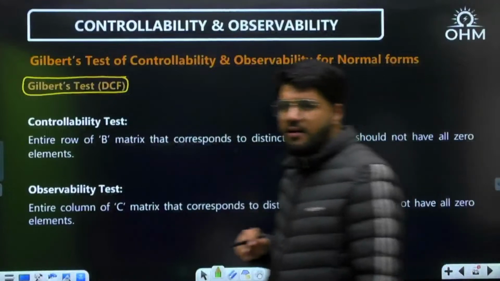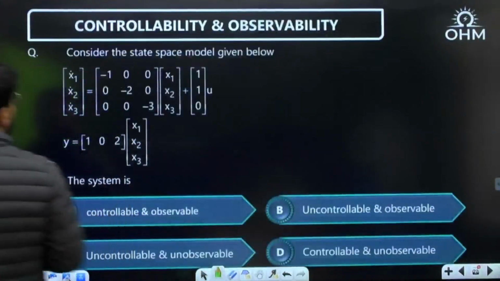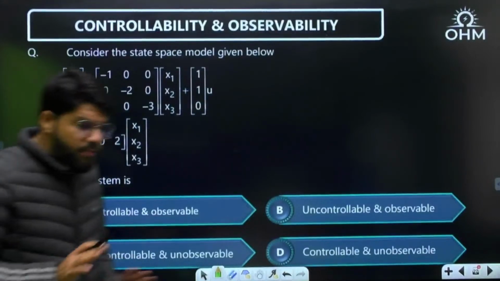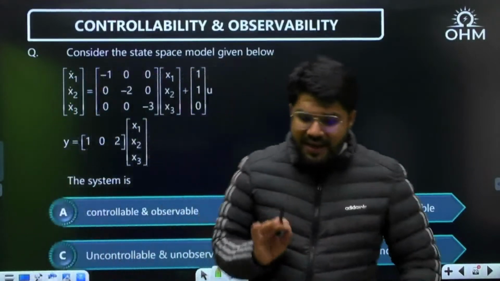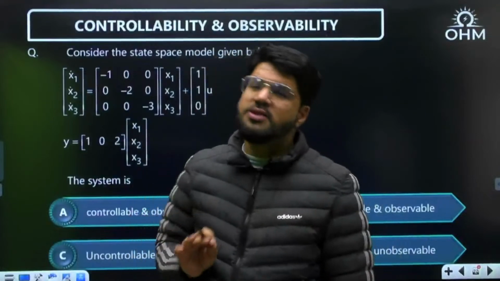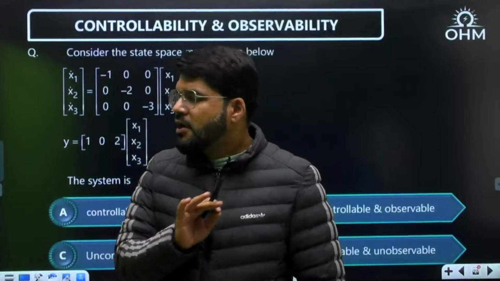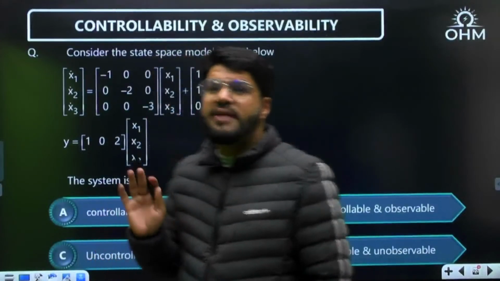Now let's understand by example, it will be easy. Consider the state space model and there are 4 options, and these are normally 2 marks questions. Again, I repeat, you can still apply Kalman's test onto it. But if you identify the special normal forms, you don't have to use Kalman's, that will take time.